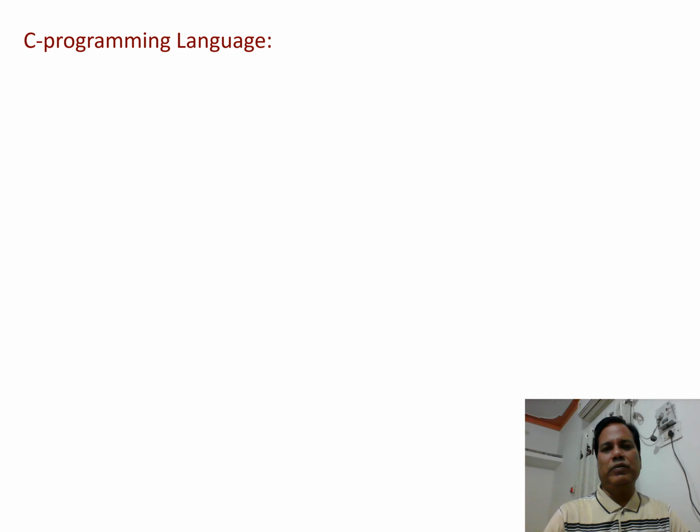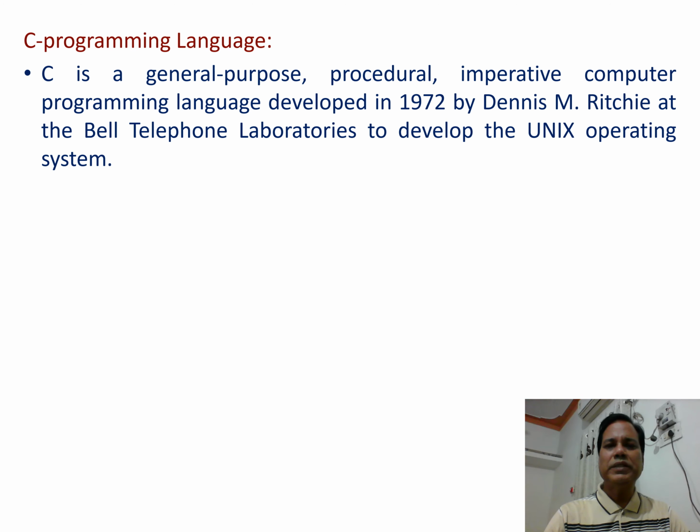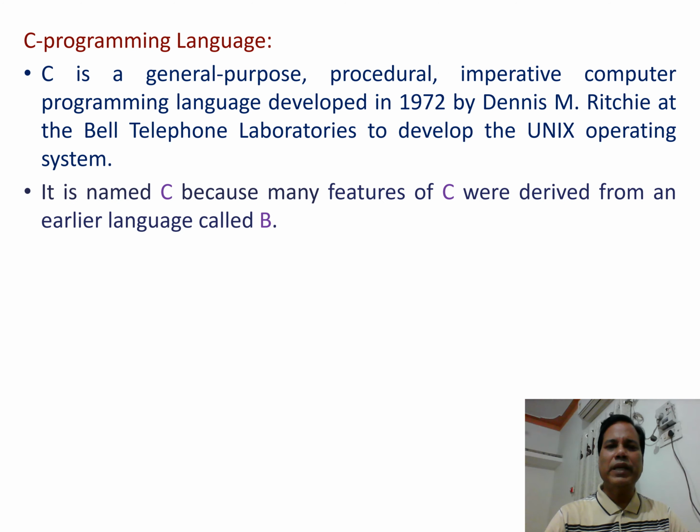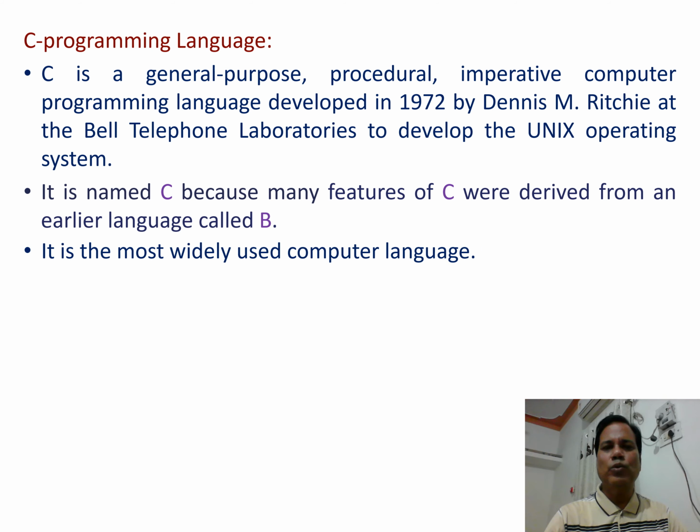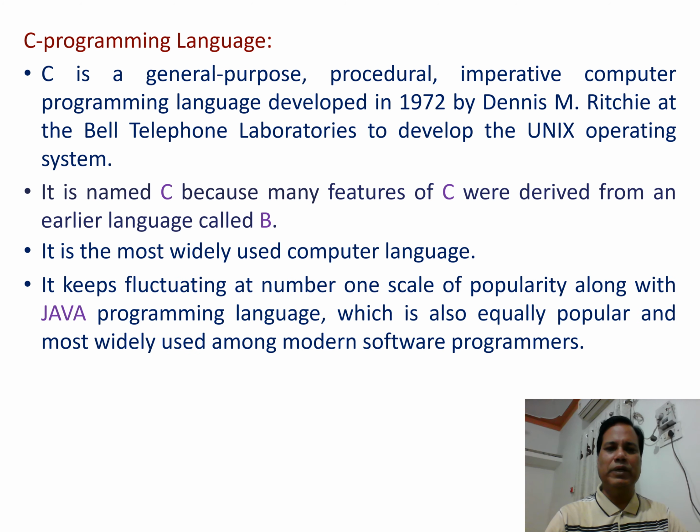C programming language. C is a general purpose procedural imperative computer programming language developed in 1972 by Dennis M. Ritchie at the Bell Telephone Laboratories to develop the Unix operating system. It is named C because many features of C were derived from an earlier language called B. It is the most widely used computer language.